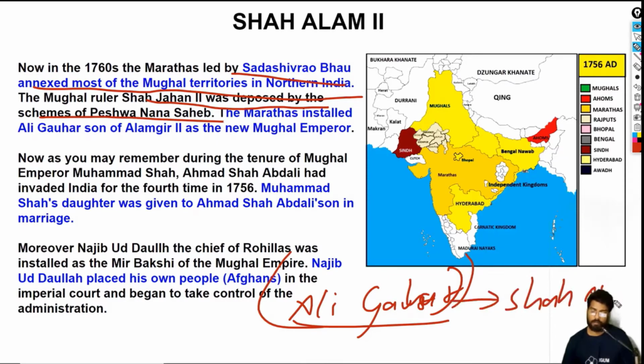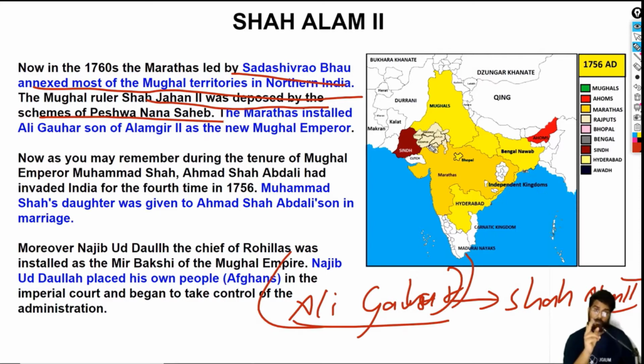Shah Alam II. Okay, so basically what happened is there was a guy called Najibullah. He was the Mir Bakshi of the Mughal kingdom. When Sadashiva Rao and the Marathas invaded Delhi, Najibullah was thrown away. Najibullah ran back to Afghanistan and invited Ahmad Shah Abdali to come back to India. Ahmad Shah Abdali came back to India. He defeated the Marathas in the third Battle of Panipat, 1761.